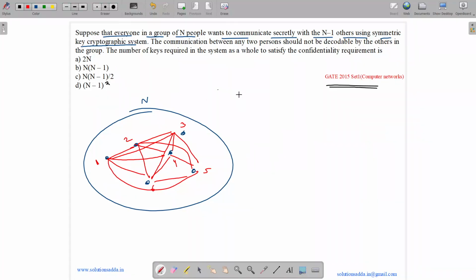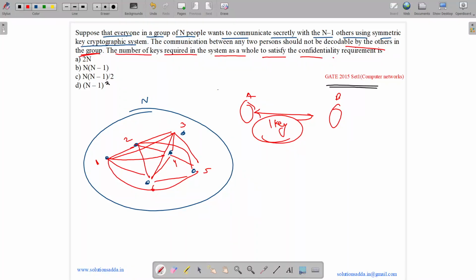We are using the symmetric method. Symmetric method means if we have a client and a server, or two machines, then we will use only one key. The same key is used for encryption and decryption. The communication between any two persons should not be decoded by others in the group. So we must ensure confidentiality. The question asks for the number of keys required in the system as a whole to satisfy the confidentiality requirement.